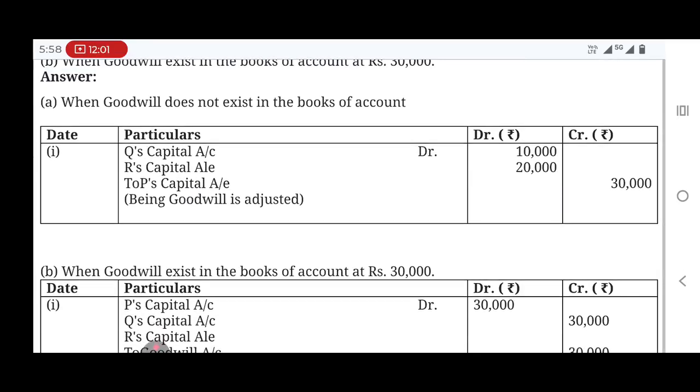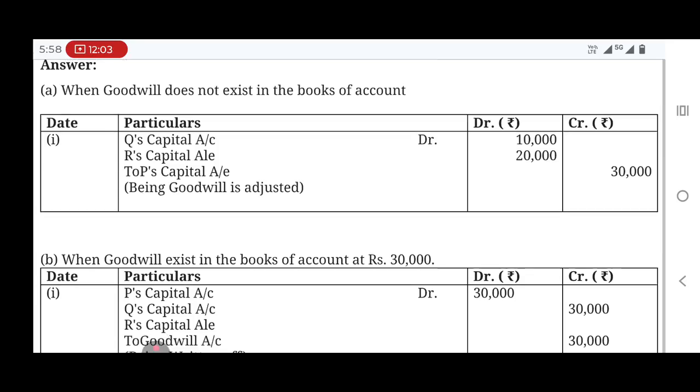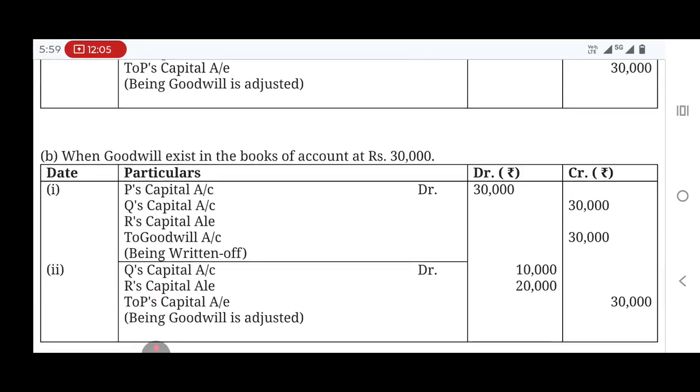Next, in the case of B, what they are asking you is that here existing goodwill is there for 30,000. Goodwill exists in the books for 30,000. So you already know how to treat the existing goodwill.